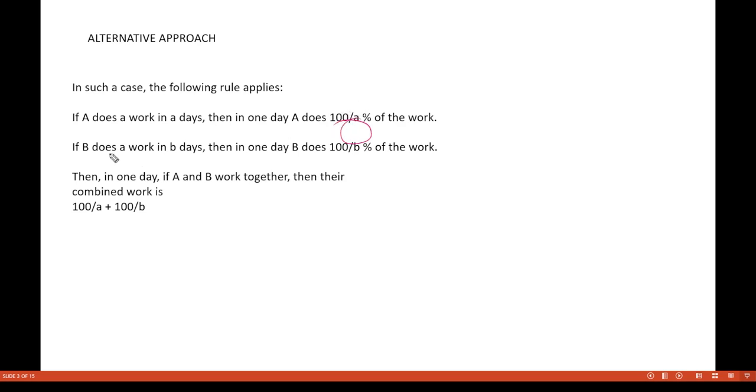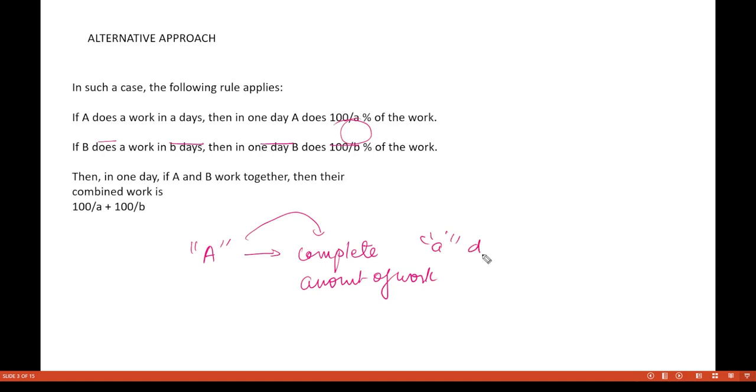It says that if A does a work in 8 days, then in one day, see, I am saying this person A is going to do a complete amount of work in 8 days.